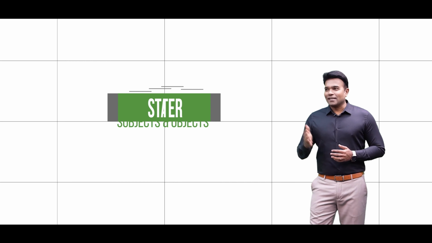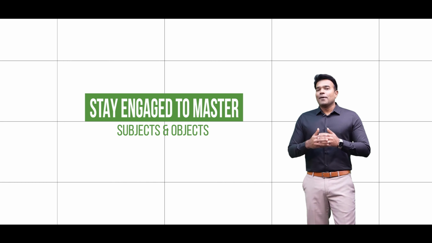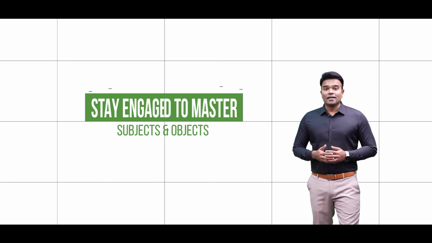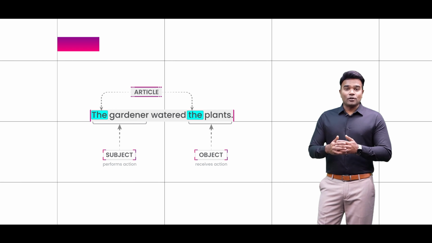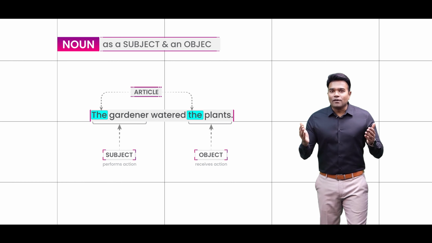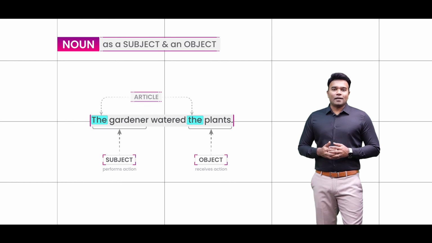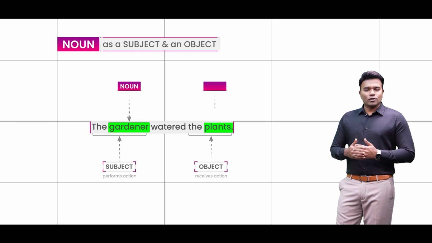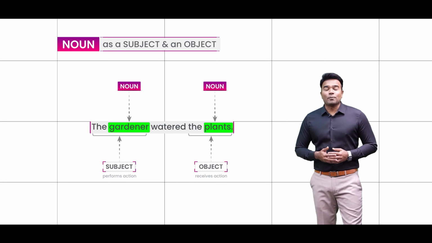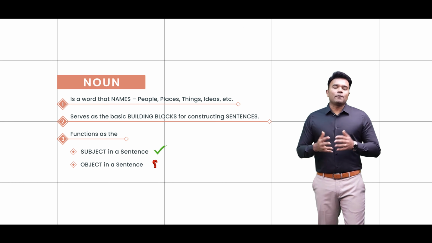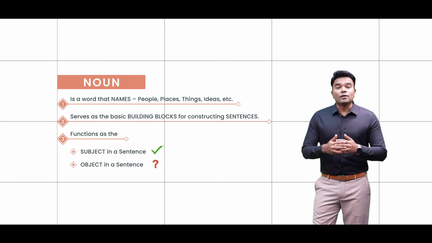I'm sure you have been able to understand the concept of subject and object, at least at a superficial level here, and let me again assure you that I shall be discussing both of these concepts in great detail moving forward. But in this session, what I really want to communicate to you is that the noun can not only be a part of the subject, it can also be a part of the object. In this sentence, gardener happens to be a noun, and plants also happens to be a noun. It is these words in English that are categorized as nouns, but what I want you to understand is that the noun can not only be a part of the subject, it can also be a part of the object.